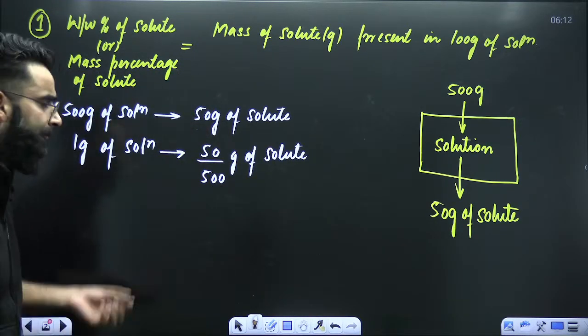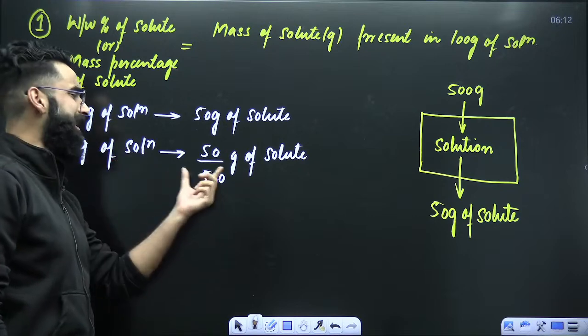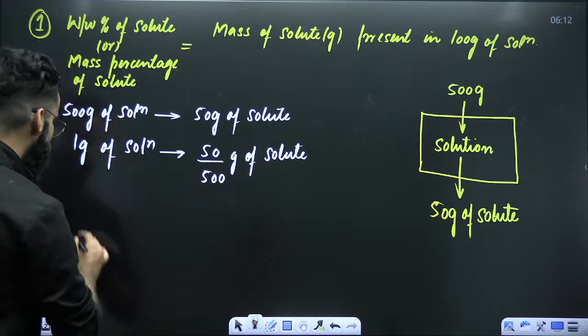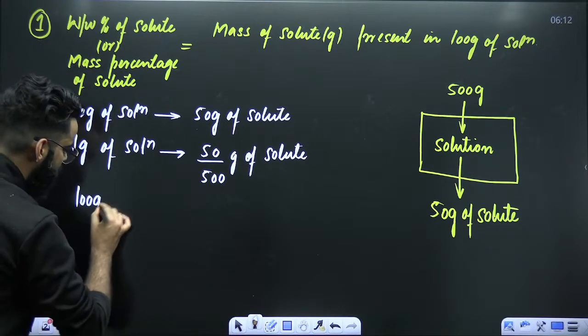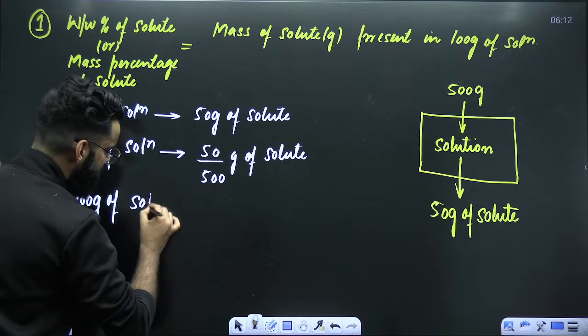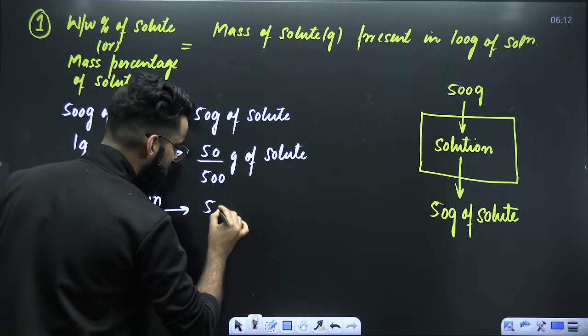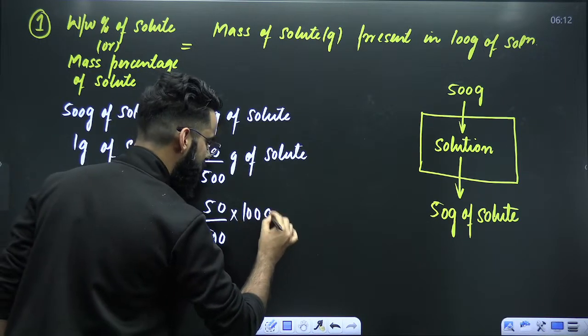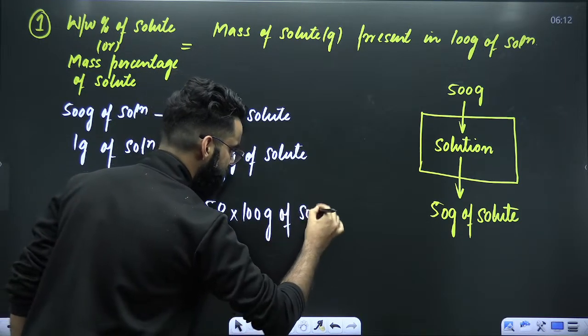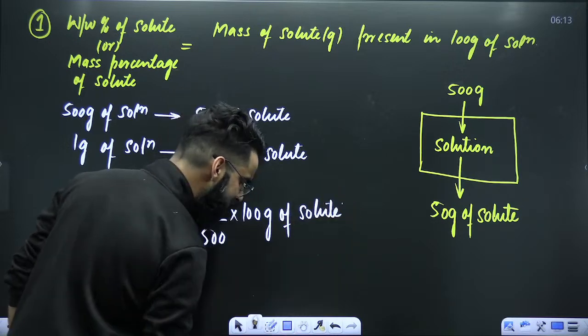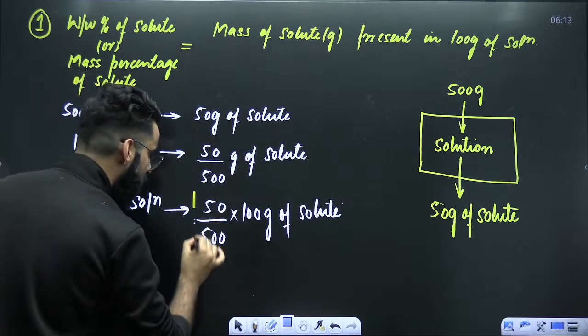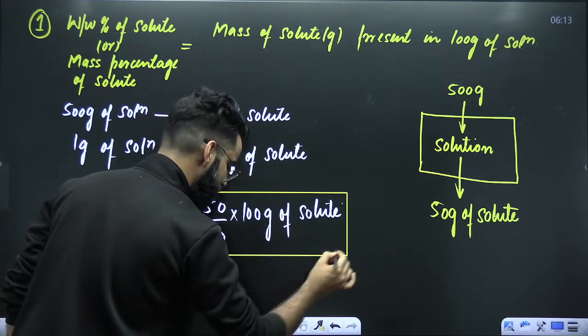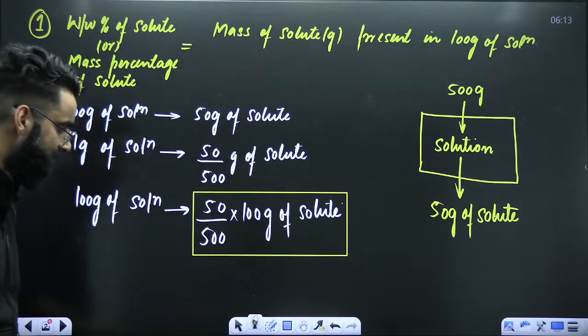Now you tell me, if 1 gram of solution contains these many grams of solute, what about 100 grams of solution? Can I say 100 grams of solution will contain 50 divided by 500 multiplied by 100 grams of solute? Now, dear students, if I ask you, what did I calculate?